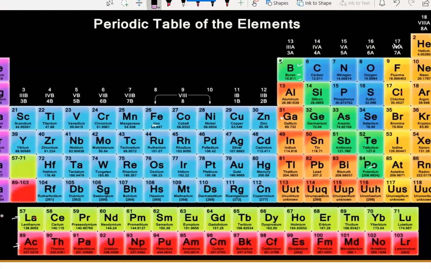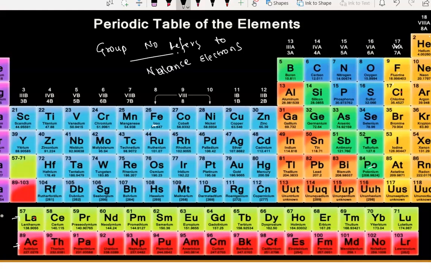The main thing I wanted to say: the term group refers to the group number. The group number refers to the valence electrons in the outermost cell of the elements. See here, the 18th group, which I told you is the 0th group.